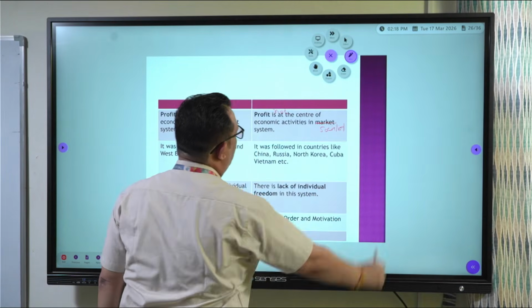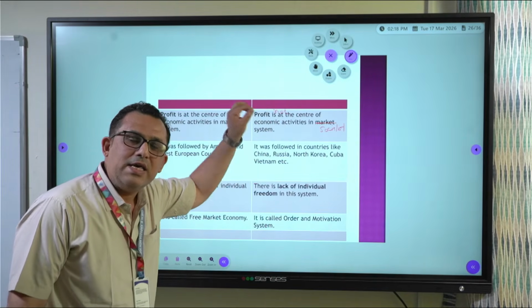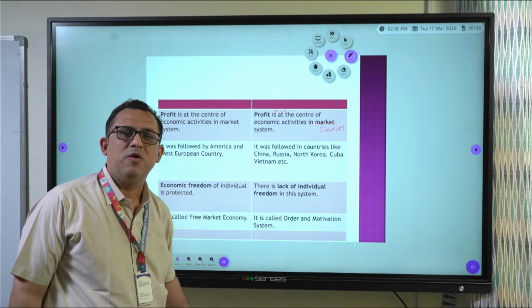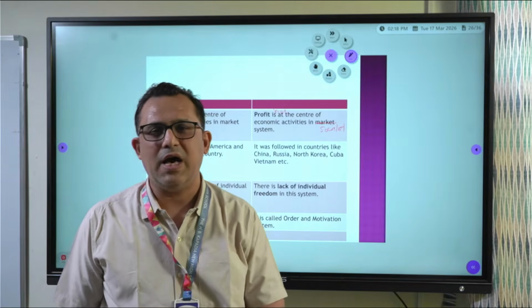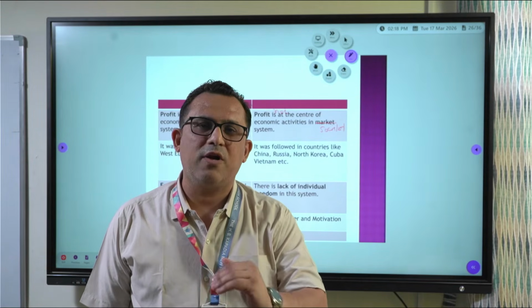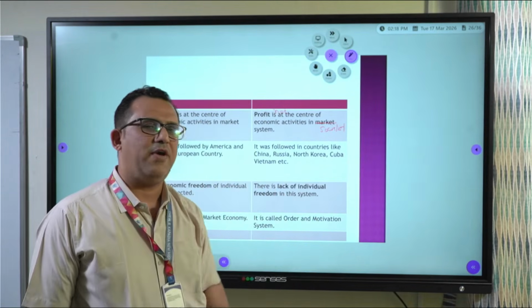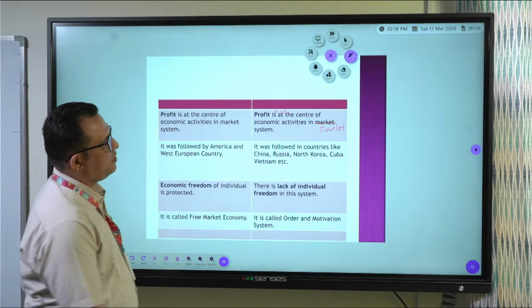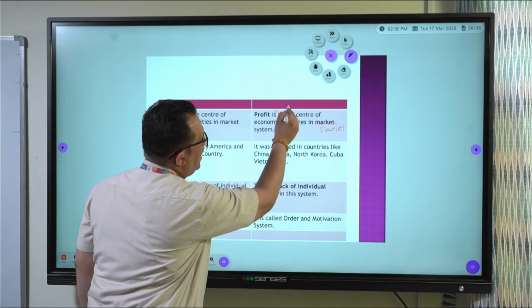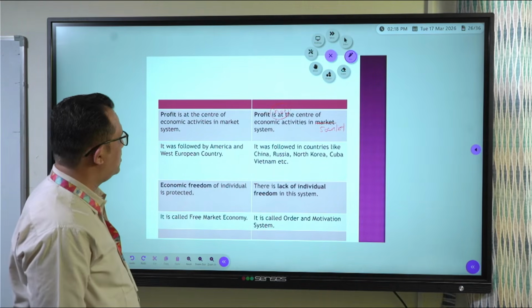Profit is not at the center in the socialist system. Social welfare is at the center in the socialist system because ownership of resources mostly is in the hands of the government. So the government does the work for the people, for the welfare of the people, and that is why social welfare is at the center, not profit. Profit is not at the center of economic activities in the socialist system.